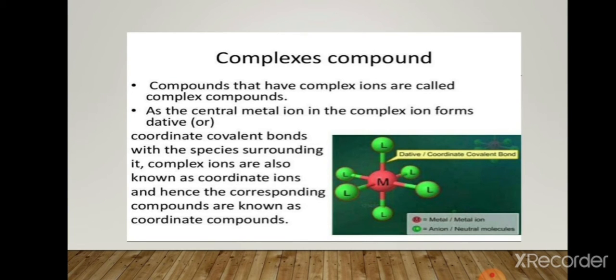Then the next point, complex compound. The compounds that have a complex ion are called complex compounds, as the central metal ion in the complex ion forms dative or coordinate covalent bonds with the species surrounding it. Complex ions are also known as coordinate ions, and hence the corresponding compounds are known as coordinate compounds. Here we see the diagram. In this diagram, M is the central metal atom, while L stands for its surrounding ligands.